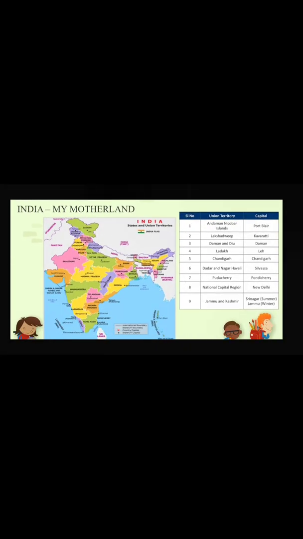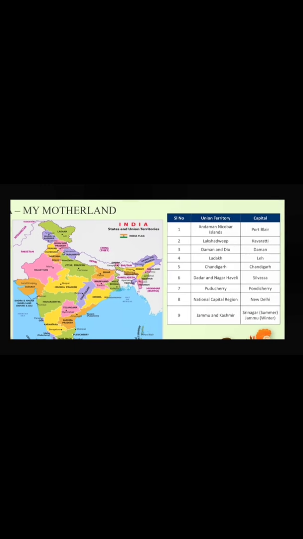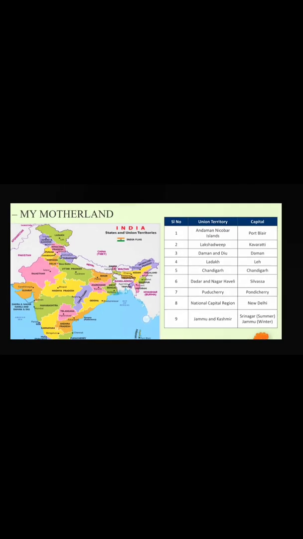And Chandigarh. Chandigarh is the capital of which two states? Punjab and Haryana. Side by side, Chandigarh is one union territory, and its administrative headquarter is Chandigarh. This is Chandigarh here. Next, that is Dadar and Nagar Haveli, and its administrative headquarter is Silvassa. Clear? Next, that is Puducherry.